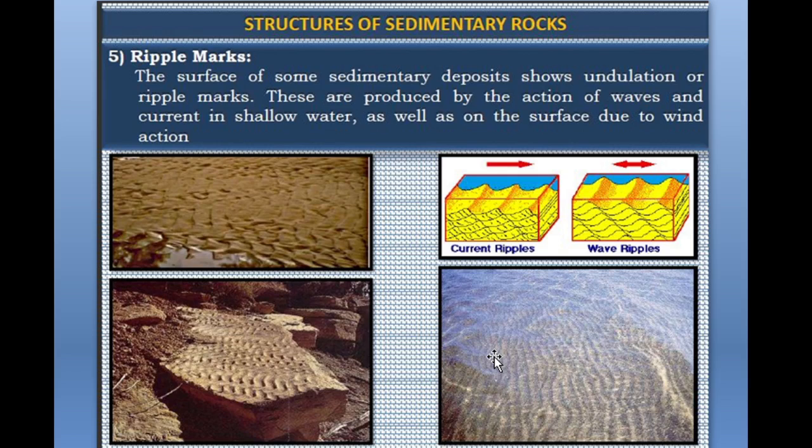Ripples get created on the surface sometimes due to water, sometimes due to wind action, or sometimes due to the action of the waves.